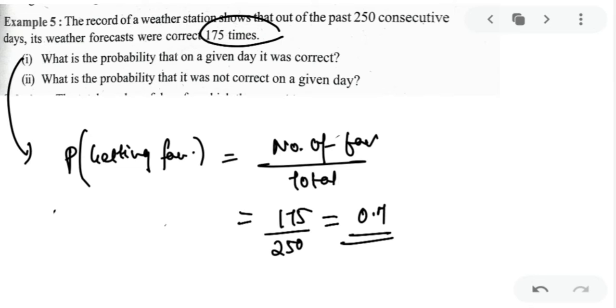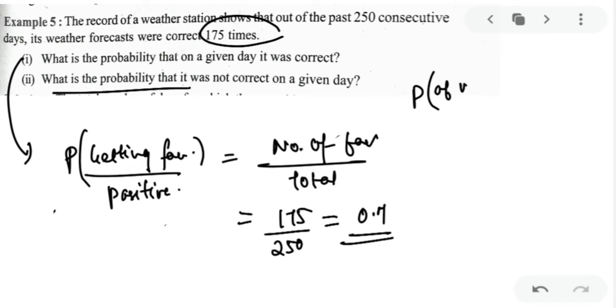Okay. Now next question is, what is probability that it was not correct on a given day? So it's a negative event. Okay, we are talking about the negative event. ये positive event था कि क्या chances हैं कि forecast सही होगा. अब negative event का क्या होगा? So it is very simple, my dear kids. Always remember. Now एक बार कर लेते हैं, then I'll explain you.